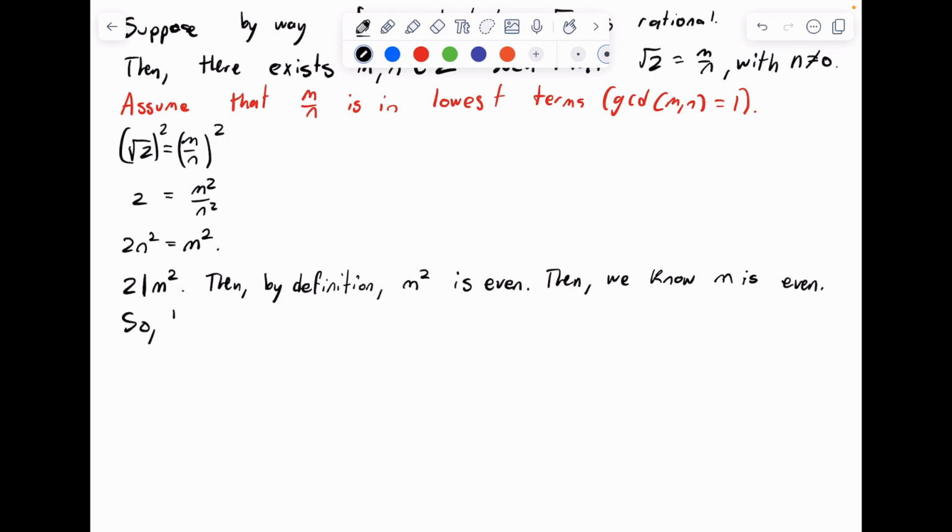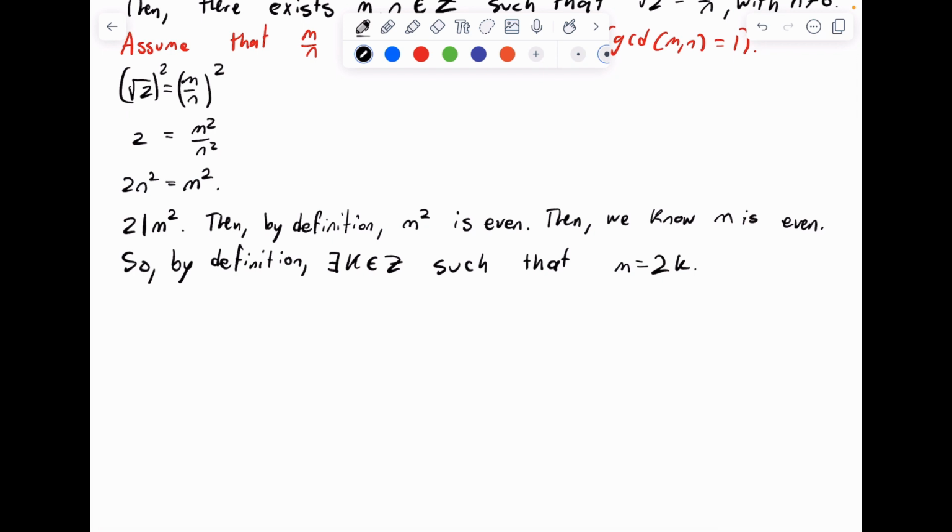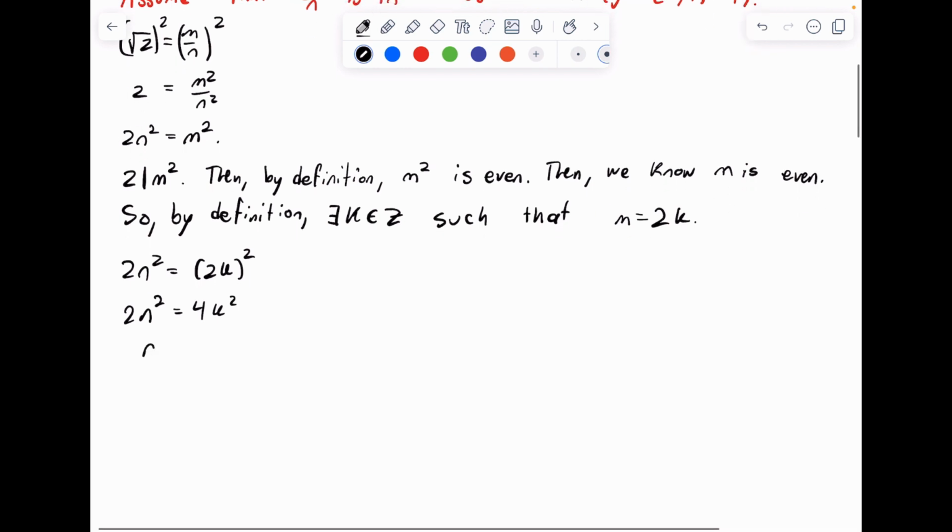So, by definition, there exists an integer k such that m is equal to 2k. So then we have 2n squared is then equal to (2k) squared, which gives us 2n squared is equal to 4k squared. So then n squared is equal to 2k squared.